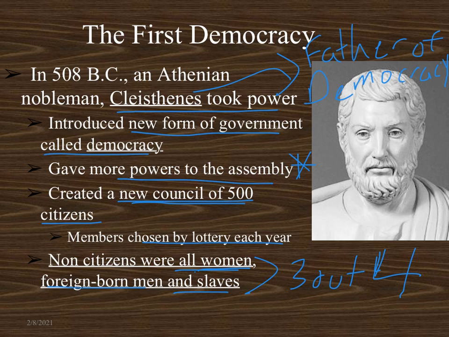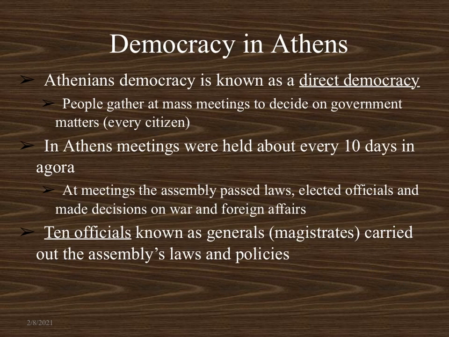All right, moving on to the next slide on Athens. So what was different about the Athenians' democracy is it was considered a direct democracy. In a direct democracy, like I said, every eligible citizen could attend a meeting and decide on government matters such as going to war, raising taxes, proposing laws, and that was around 40,000 people. So every citizen, but only 5,000 people would attend these meetings, which were held about every 10 days in the Agora.